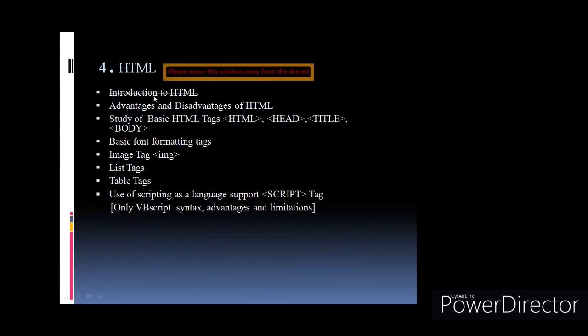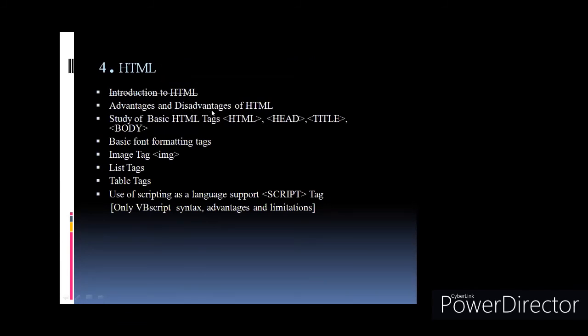Then the last topic is HTML. In case of HTML, this is omitted, but you have to read to understand the HTML. First, you have to read this introduction, because this is a totally new topic in 12th. Last year, you don't have any basics of this HTML, so you have to learn this. You have to study this at least. And then advantages and disadvantages of HTML, that is there. Okay? So prepare advantages and disadvantages.